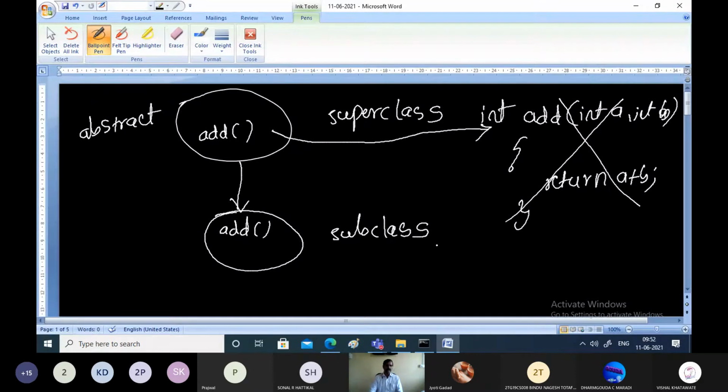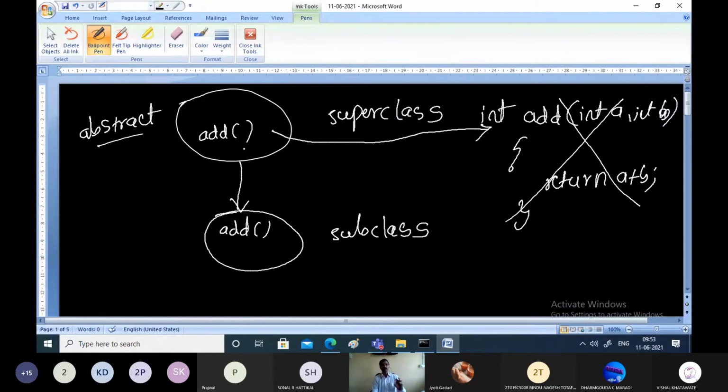Who will write the implementation? The subclass is going to write its own implementation. That means they have to write their own definition. The class which is going to inherit the add method has to write the definition for the add function. Such a class is called an abstract class.